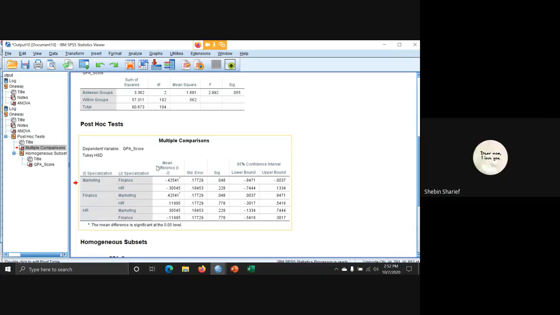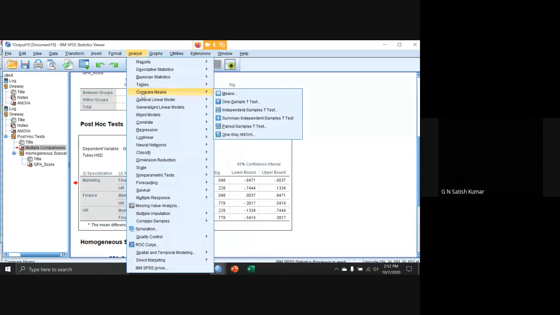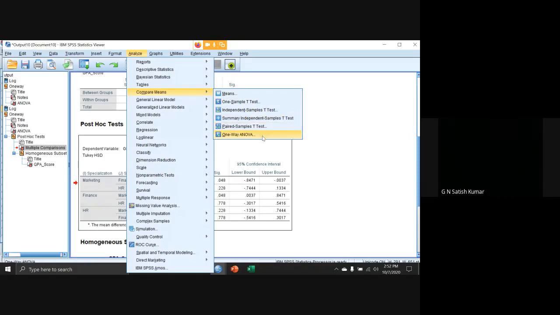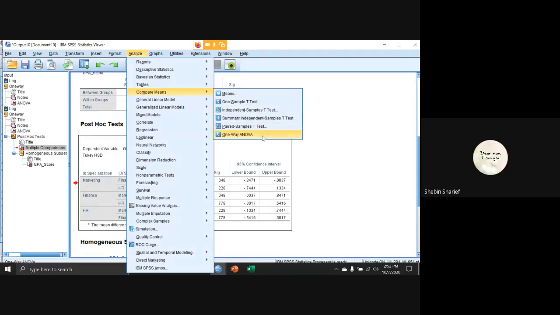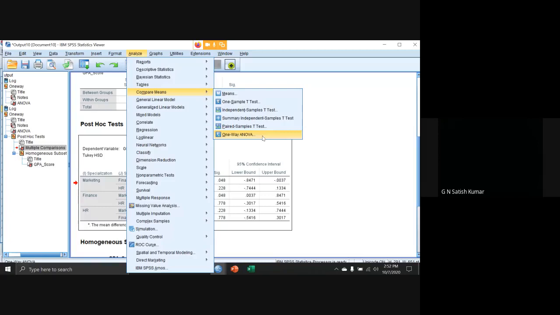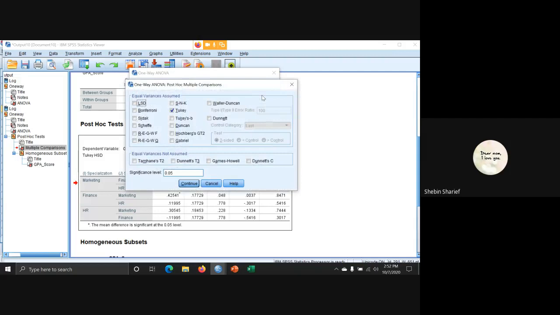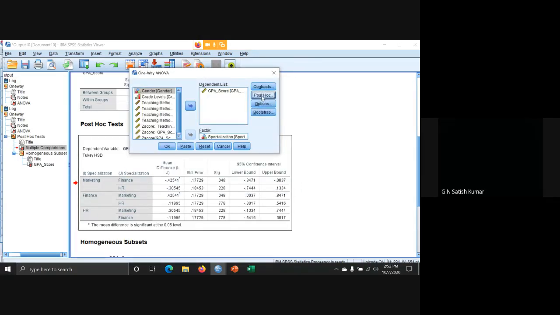Sir, can you please tell the command once again? That's Analyze, Compare Means for the post hoc test. Analyze, Compare Means, then One-Way ANOVA. After clicking One-Way ANOVA, the dependent variable is the scale data, the GPS score, and the factor is specialization. In this, you must click the Post Hoc button on the right side.